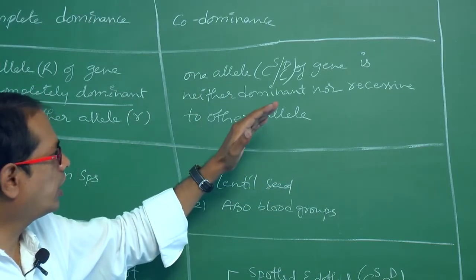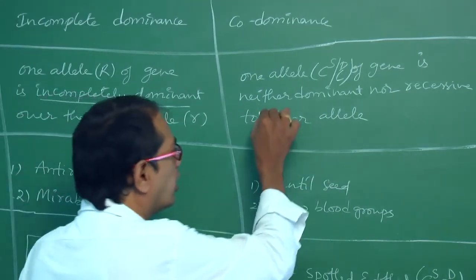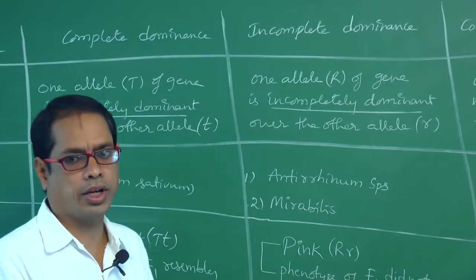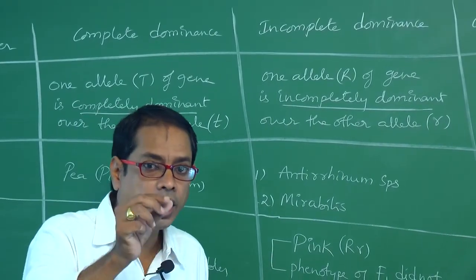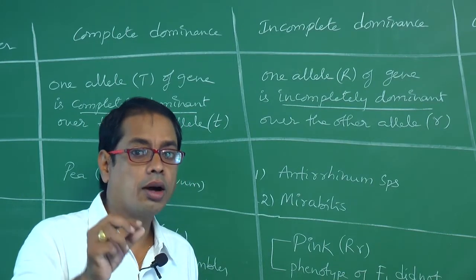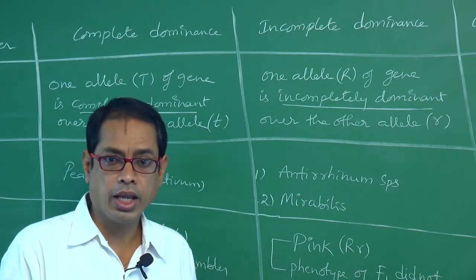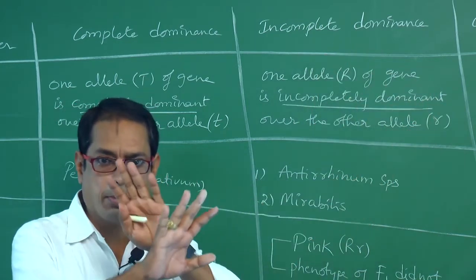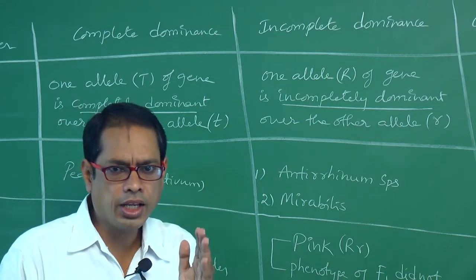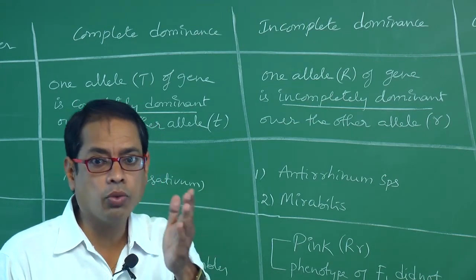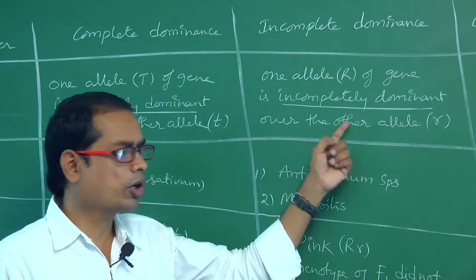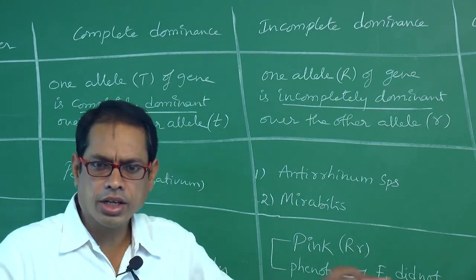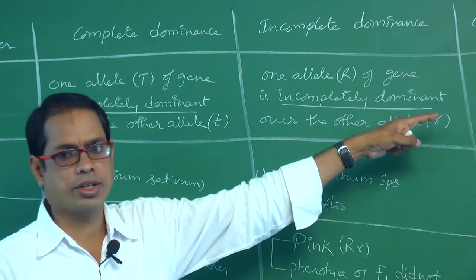So incompletely means not completely. One allele completely dominant over the other allele means complete dominance, which was proposed by Mendel. Incomplete dominance and codominance were not proposed by Mendel. One allele not completely dominant over the other is incomplete dominance. One allele neither dominant nor recessive is codominance.